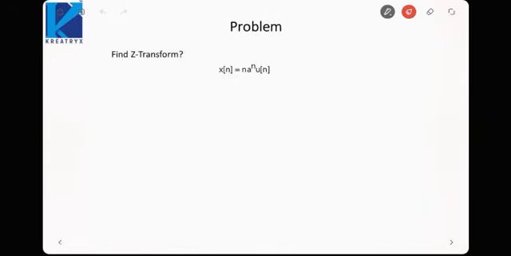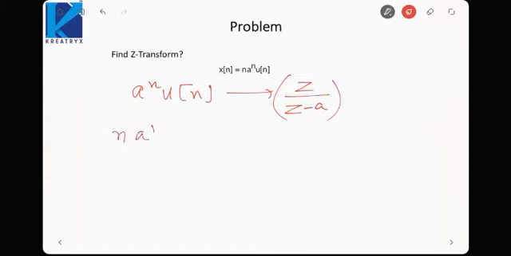Suppose I want to find the z transform of n a raised to power n u(n). So I know that a raised to power n u(n) has a z transform z upon z minus a. Now if I multiply it by n, it would be minus z d by dz of this function.